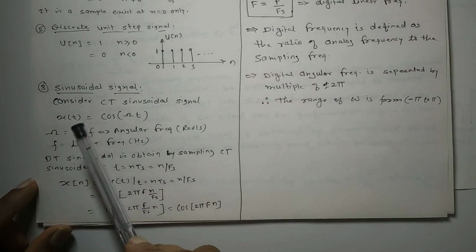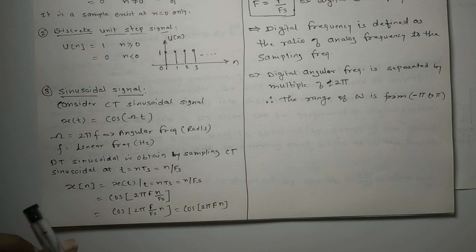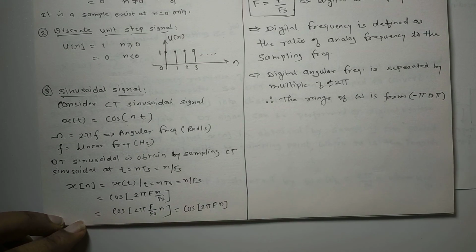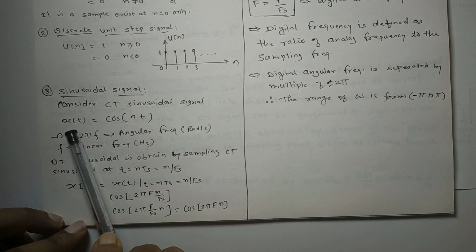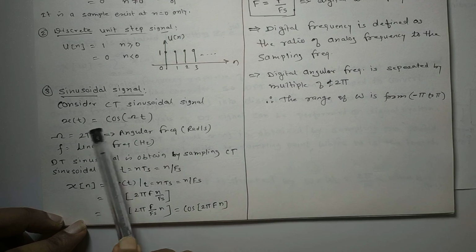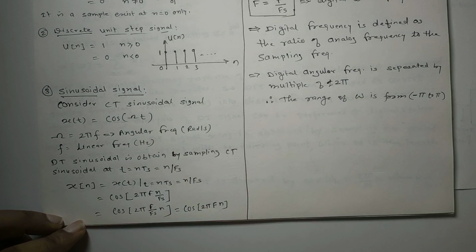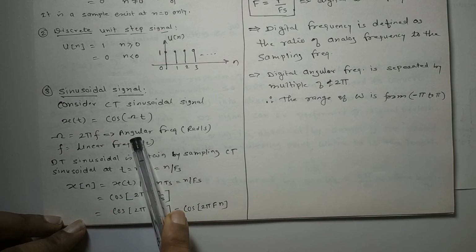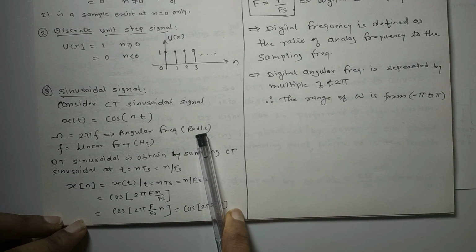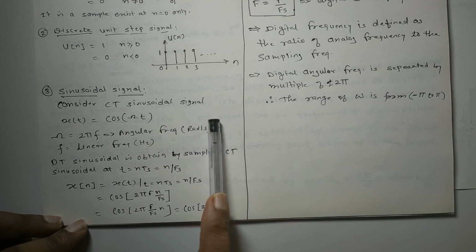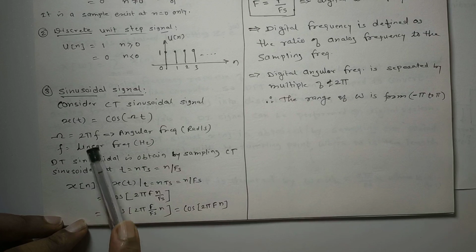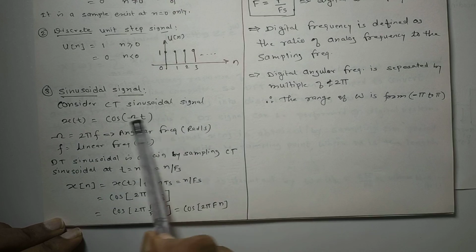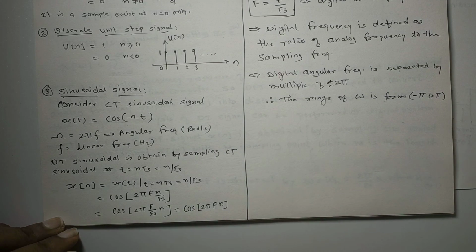Okay. Now to obtain a discrete sinusoidal, we obtain it from a continuous sinusoidal by sampling. So let us say that this is a continuous sinusoidal, x of t is equal to cos of omega t, where this omega is equal to 2 pi f, and this we call the angular frequency. The unit will be radian per second, where f is the linear frequency whose unit will be hertz. These are the angular frequency and linear frequency of a continuous time signal.